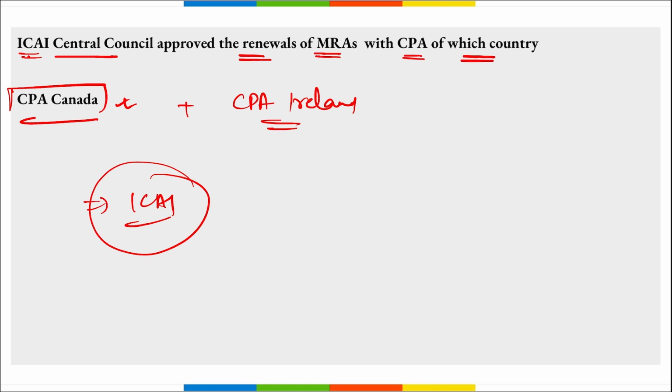So basically we can say, if we want to sum up, that ICAI is now exploring various options, and we are expanding our presence globally, correct? And we are signing various MOUs, various MRAs with various different countries.